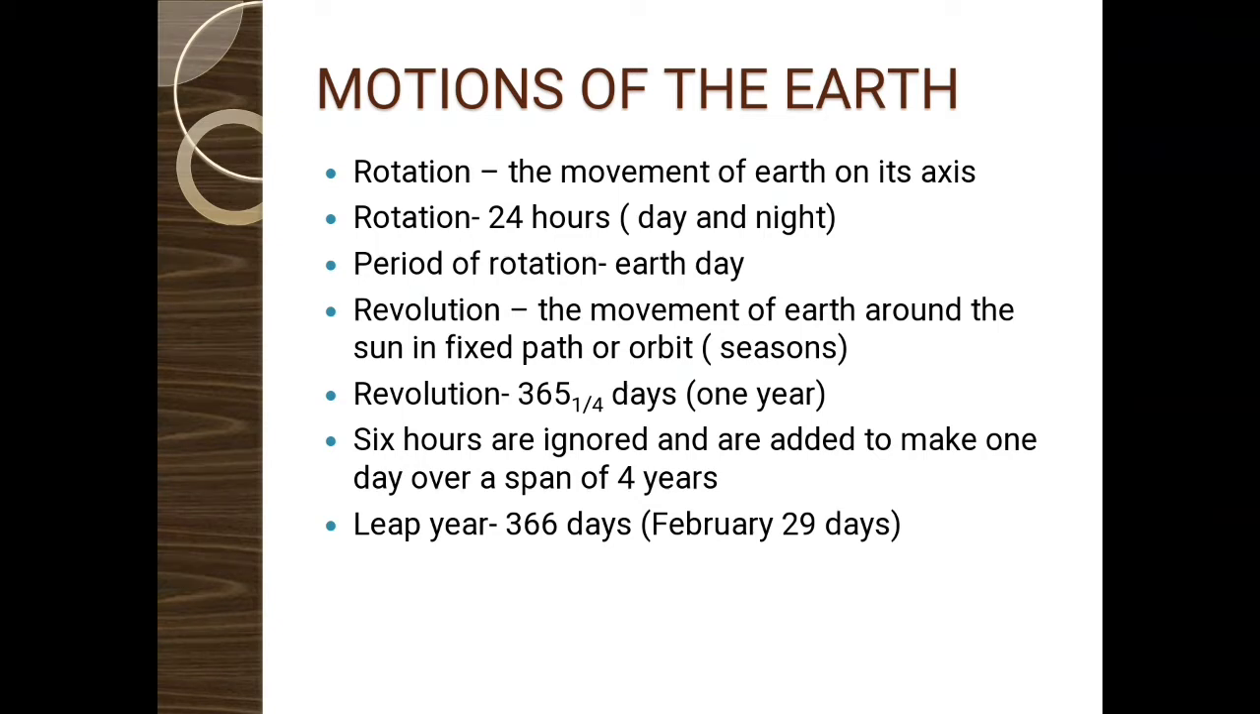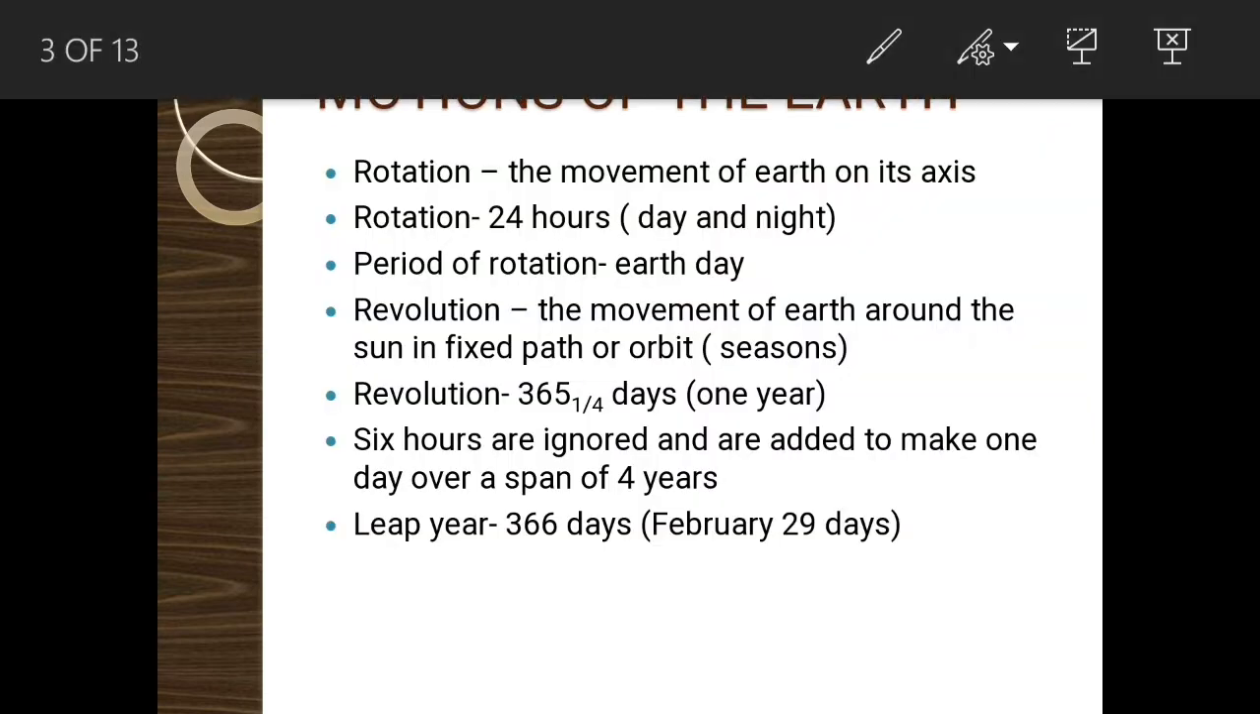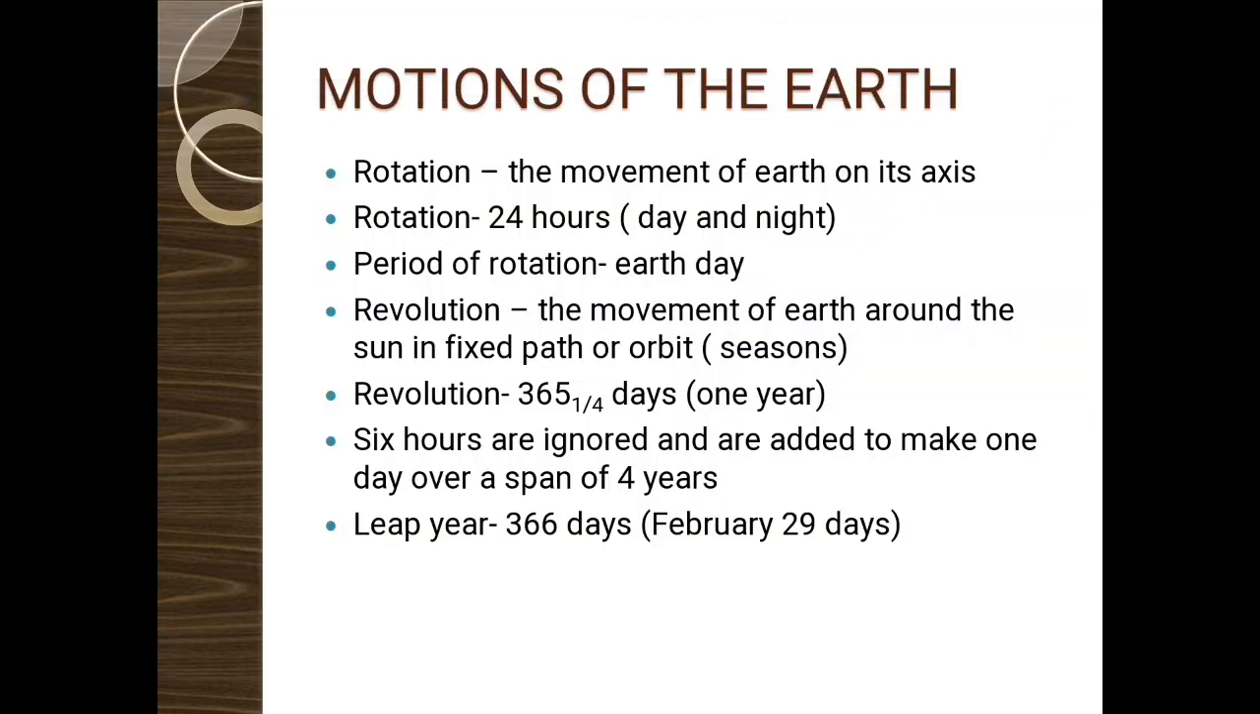Then the next movement of earth is revolution. Revolution means it is the movement of earth around the sun in fixed path or orbit. We know that earth is a planet which is a member of solar system, so the earth moves around the sun in an elliptical orbit. You can see this is the elliptical orbit where the earth moves around the sun. The movement of earth through this orbit is known as revolution, and the time taken for such a revolution is 365 and 1 by 4 days, and 365 and 1 by 4 days is considered as 1 year.